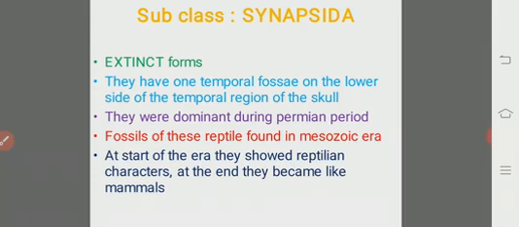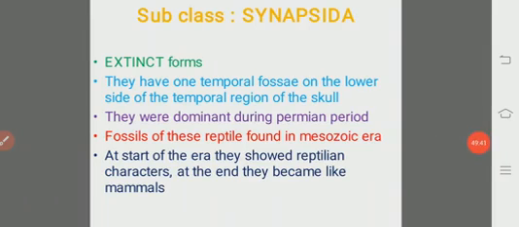The fossils of the synapsids were found in Mesozoic era layers. At the start of this era they showed reptilian characters, but at the end of this era they became like mammals. But they were extinct animals.